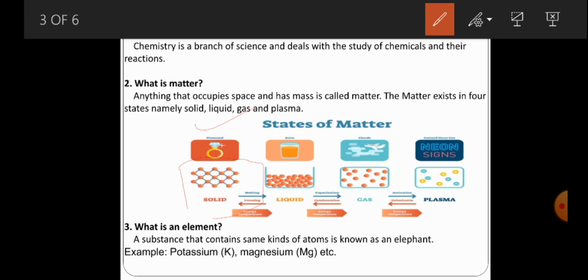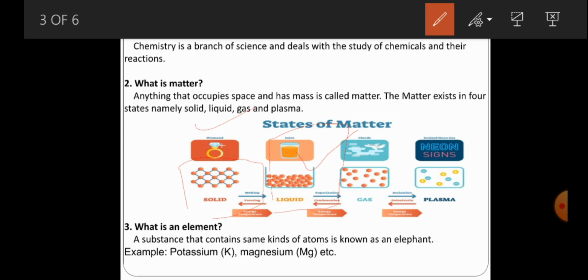Similarly, one more very important state is what we call the liquid state. You observe the molecules inside that liquid. Between the molecules there are some spaces. What is the nature of that liquid? It is fluid in nature, and the fluid will move from one place to another place because the molecules are freely arranged. Molecules can move from one place to another because the molecules in liquid are arranged somewhat freely.